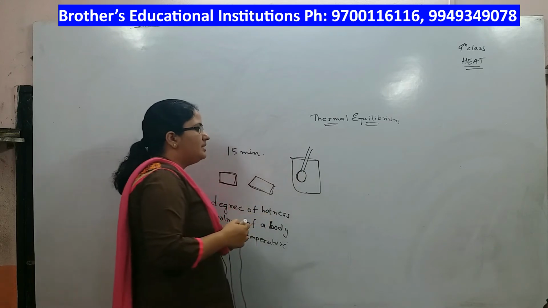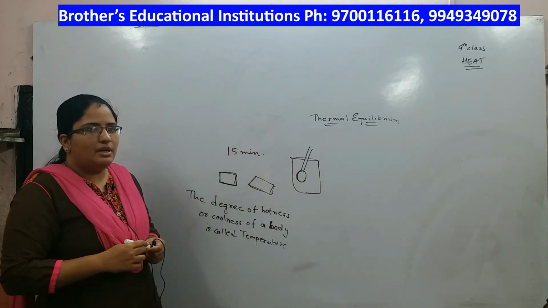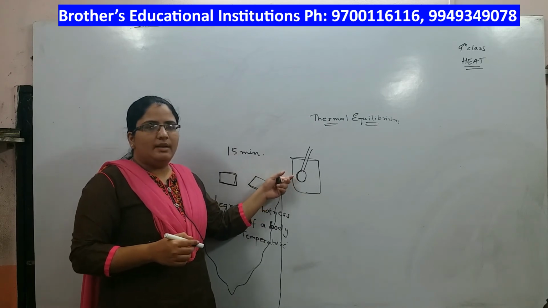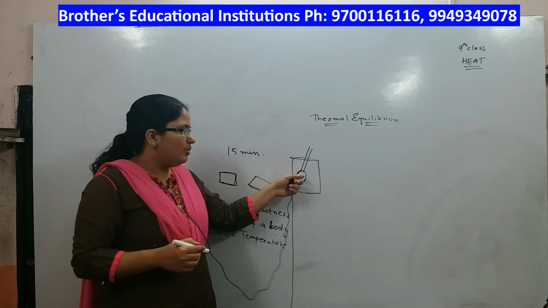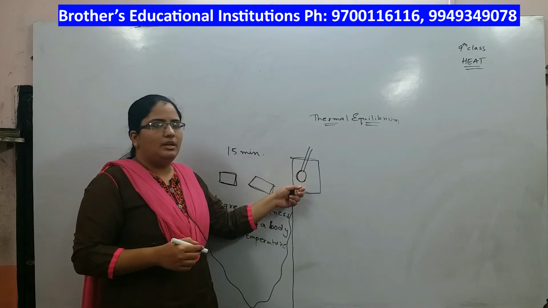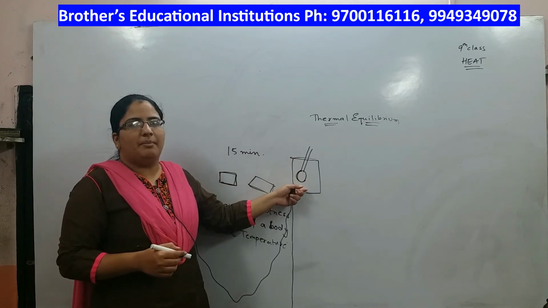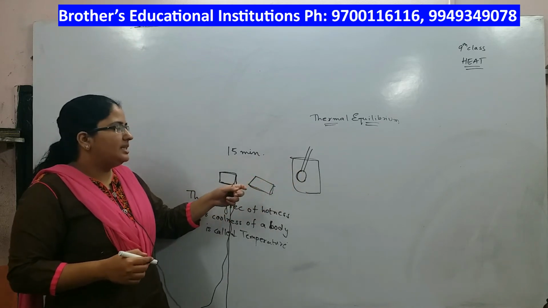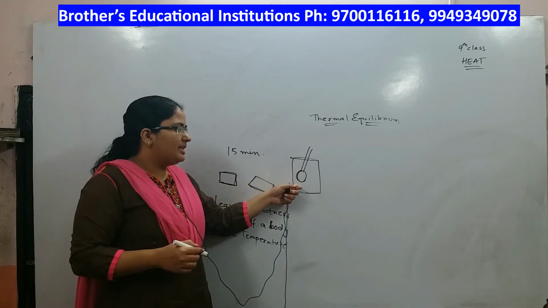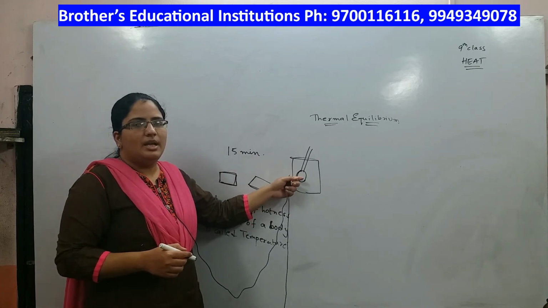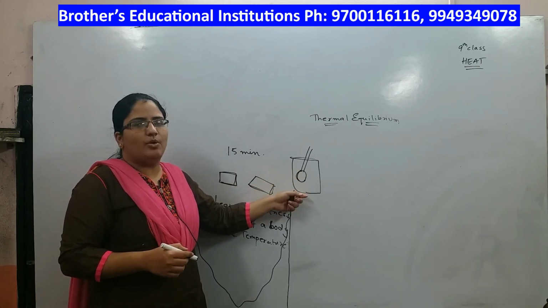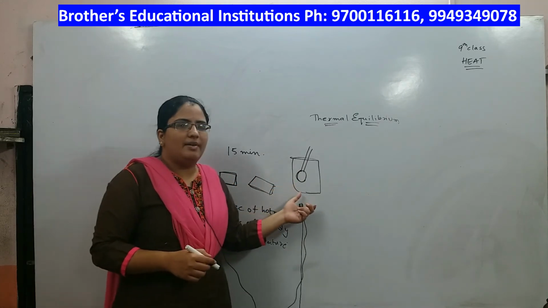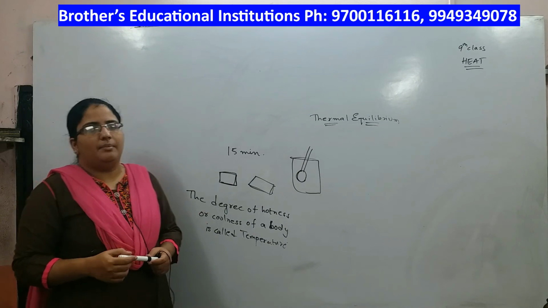The hotness from the milk flows to the spoon till the temperature of the spoon and the milk become equal. Once the temperature becomes equal, the heat energy stops flowing. At this stage you can say that the spoon and the milk have attained thermal equilibrium.